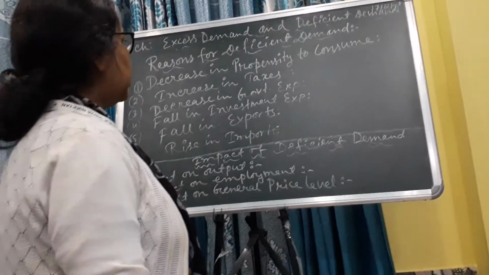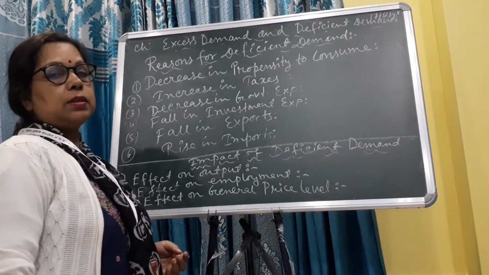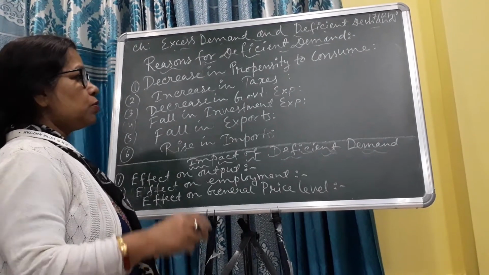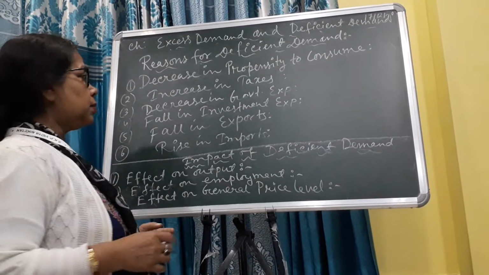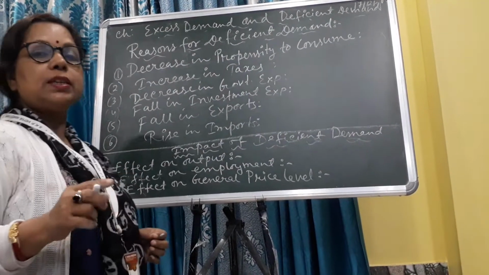Now next, reasons for deficient demand. Why is deficient demand created in an economy? So I have written 6 points here. Number one, decrease in propensity to consume.